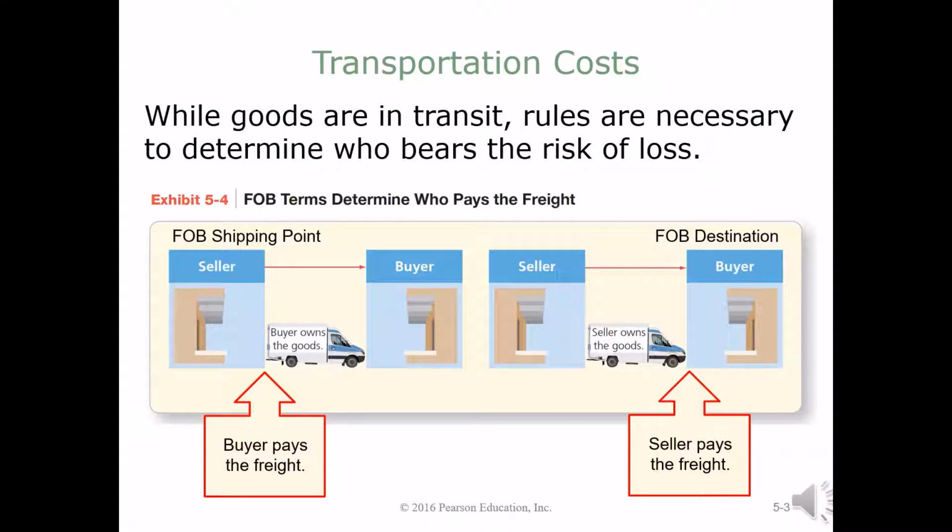They may also need to insure the goods at this point. FOB destination is a situation in which the buyer takes ownership or title of the goods at the delivery or the destination point. When this happens, the seller generally pays for the freight. When merchandisers are required to pay for shipping costs, these costs are classified as either freight in or freight out, depending on their direction.